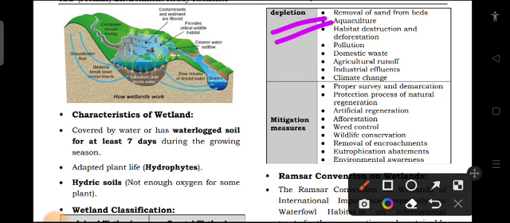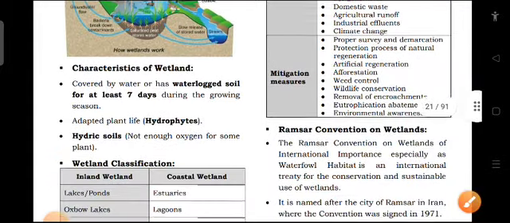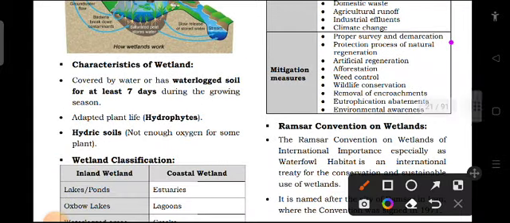So what are the mitigation measures? How can we reduce their impact? Proper survey and demarcation is needed. Then protection, process of natural regeneration, then artificial regeneration, afforestation, weed control, wildlife conservation, removal of encroachment, eutrophication abatement, environmental awareness. So these are some of the mitigation measures needed for wetland conservation.